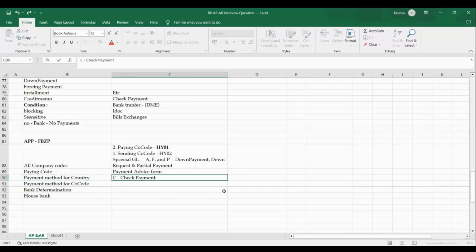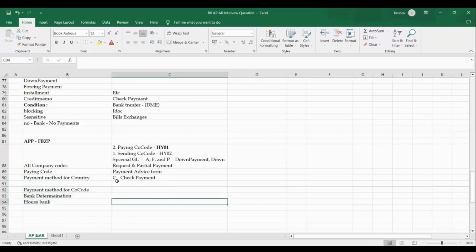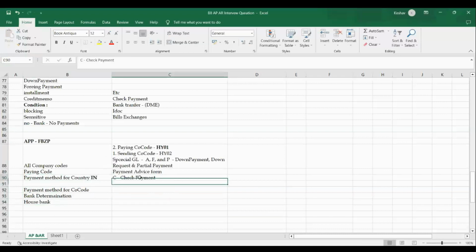Country level means India. Can I use it for many company codes in India, or only a specific company code? In India, if different company codes are available, then we can use it. Only country-wise we have to do it, only for that specific country.